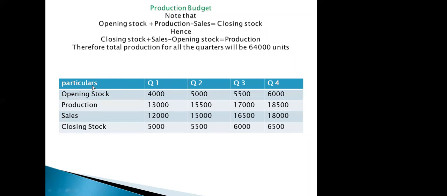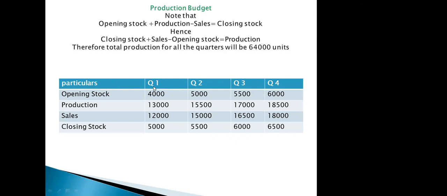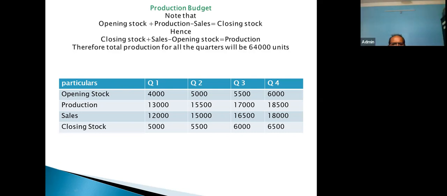The title of the columns: particulars, Q1, Q2, Q3, and Q4. Q stands for quarter. How many months are there in one quarter? Three months. Every quarter has three months. So likewise, 4 multiplied by 3, it is a 12-month plan.